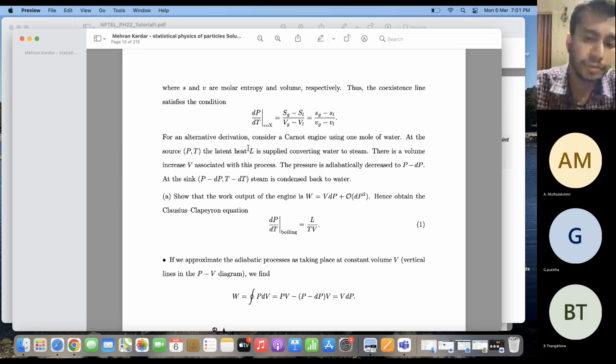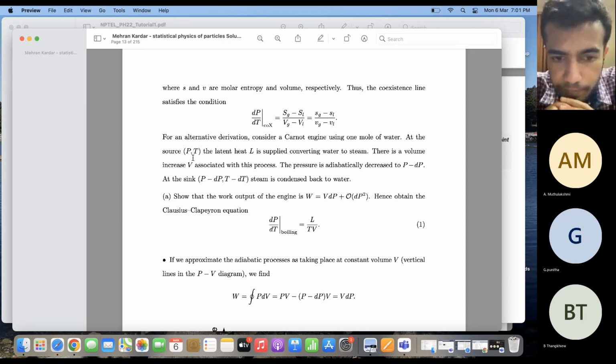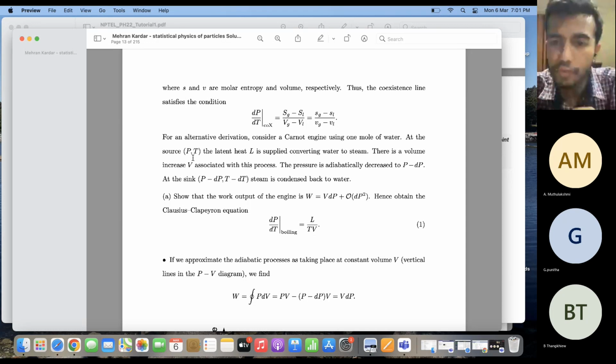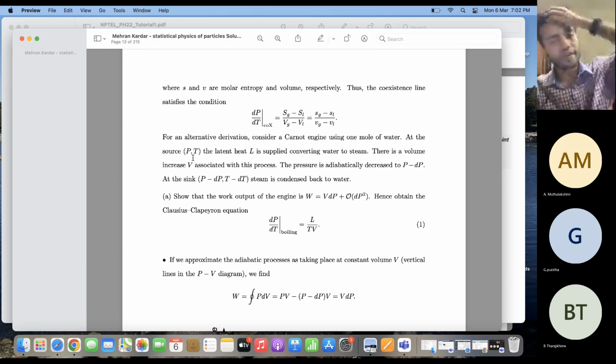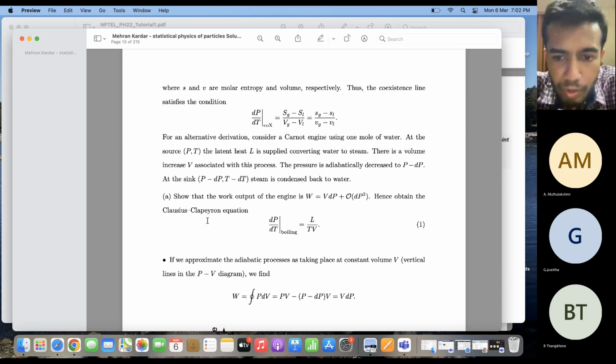And then there is the second adiabatic process, which takes the water from this particular state to its initial state, P comma T. So this phase transition between water and steam can also be defined with the help of a Carnot cycle. You have to show that the work output of the Carnot engine has this particular form, and hence from this one has to obtain the Clausius-Clapeyron equation.